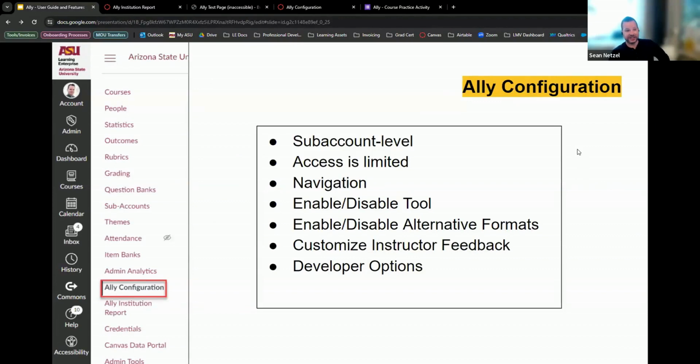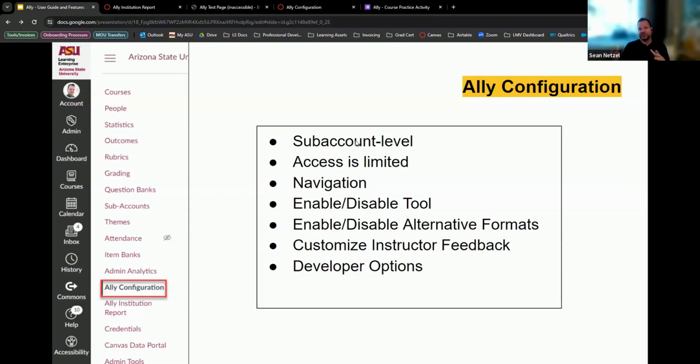The other part right here is this configuration piece. This is probably even more limited. This is something also on the sub-account level. For the most part, it really shouldn't even be instructional designers who have access to this. It maybe should be your director of instructional design or your senior instructional designer.